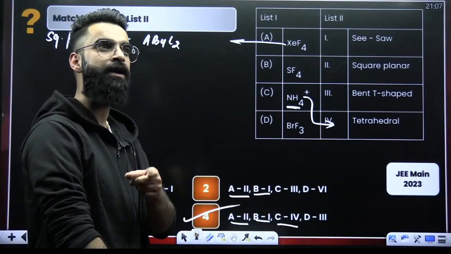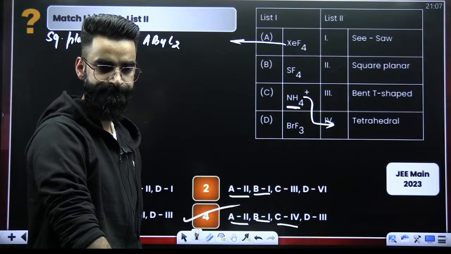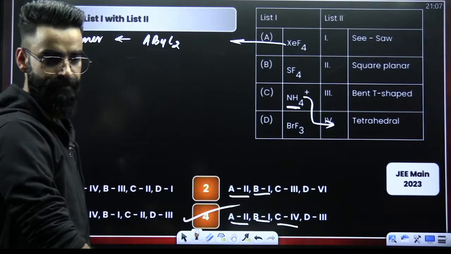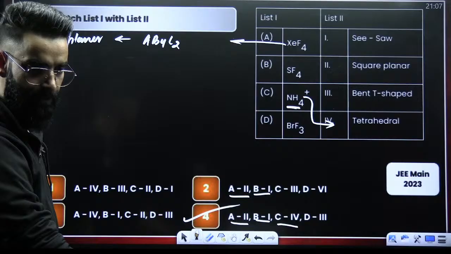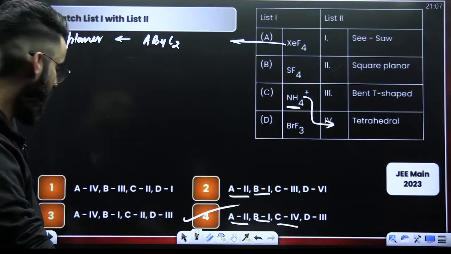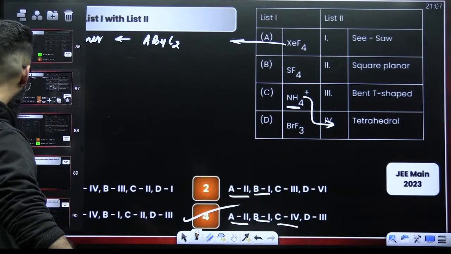Wave optics is happening coming Tuesday. Perfect, guys. Let's move on.